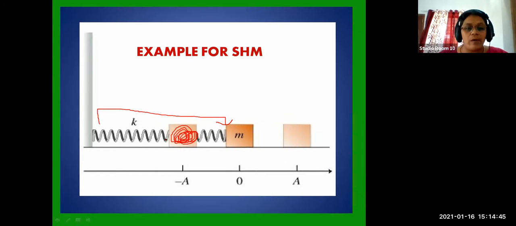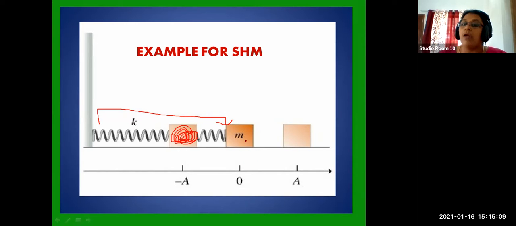Now you can see here one block, here is another block. First they are showing that the spring is compressed. When the spring is compressed, the new position of the block is this. After compressing we release the spring, then it comes back to its equilibrium position, 0.